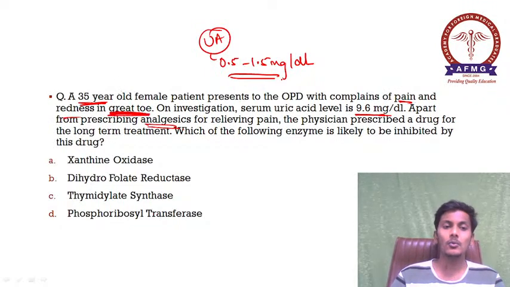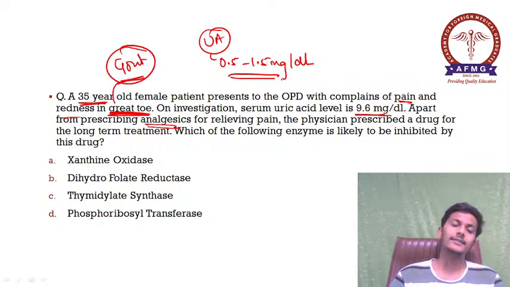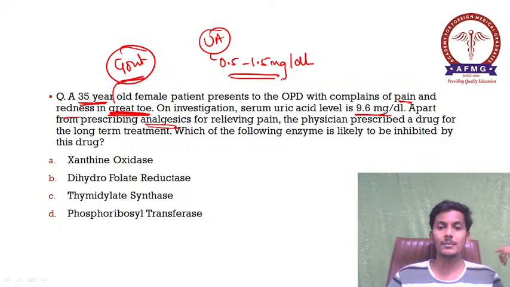So please remember, a middle-aged individual presenting with pain and redness in the great toe, and the great toe is the most common site for gout. So please remember, this is a characteristic case of gout. Here there would be elevated serum uric acid levels, there is hyperuricemia. Okay, the great toe is the most commonly affected site.